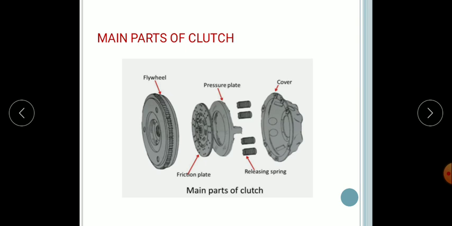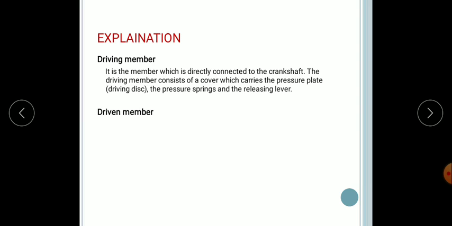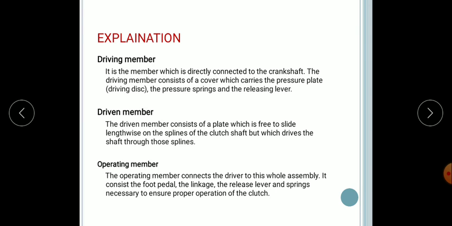The operating member connects the driver to this whole assembly. It consists of the foot pedal, the linkage, the release lever and the springs necessary to ensure the proper operation of the clutch. So these are the main parts of the clutch: the driving member, the driven member and the operating member.